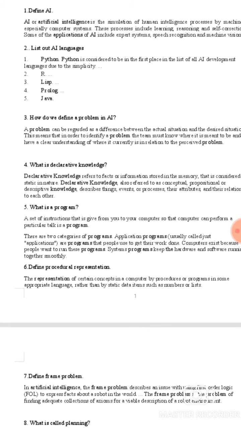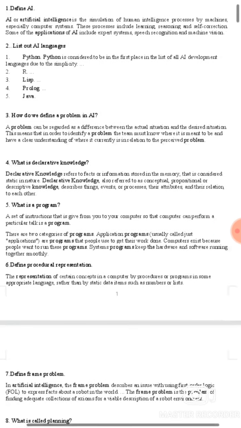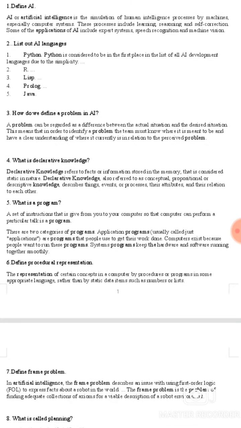What is declarative knowledge? Declarative knowledge refers to facts or information stored in the memory that is considered static in nature. Declarative knowledge is also referred to as conceptual, propositional or descriptive knowledge. It describes things, events or processes, their attributes and their relation to each other.